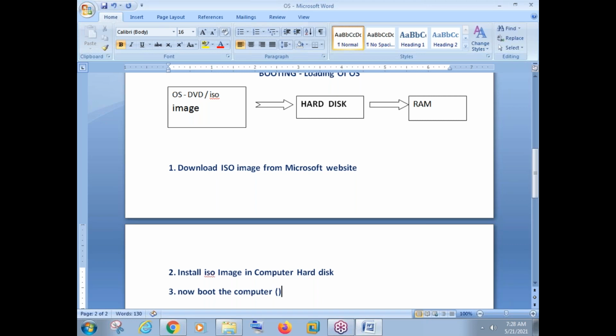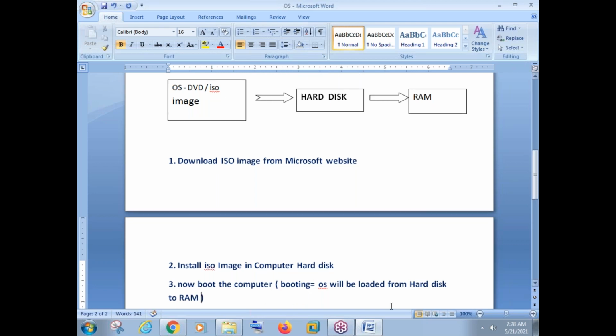What happens in this booting? Once you boot the computer, in booting, the OS will be loaded from the hard disk to RAM. There is one more component in our computer that is called random access memory. The OS is there in the hard disk. Once you switch on your machine, the OS from the hard disk will enter into RAM.